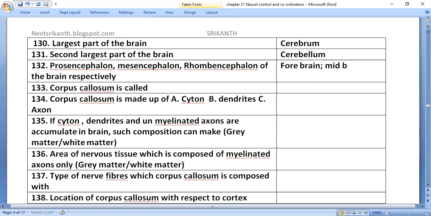Forebrain, midbrain, and hindbrain are called prosencephalon, mesencephalon, and rhombencephalon respectively. The corpus callosum is also called the callosal commissure, and is made up of axons. If cyton, dendrites, and unmyelinated axons accumulate in the brain, such composition makes gray matter.